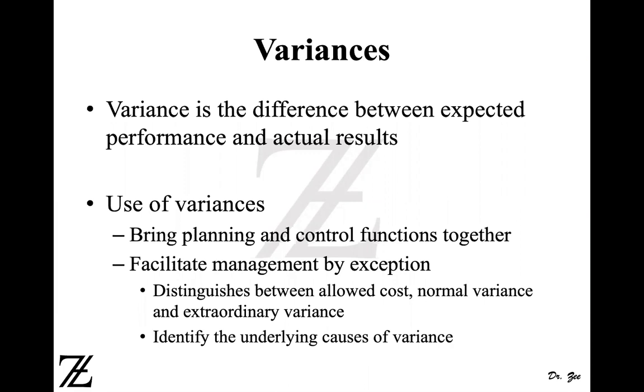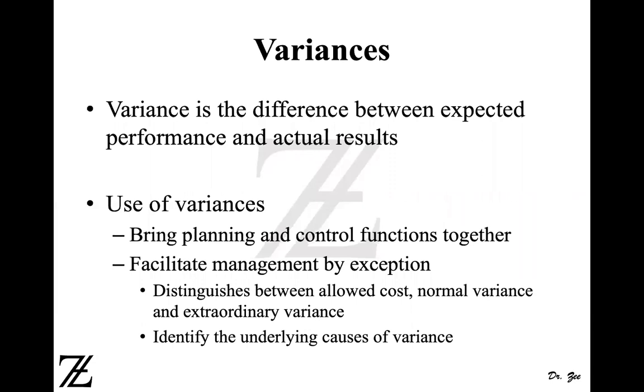Now we use variance for planning and control functions, right? We plan at the beginning of the period, whether it's the beginning of a month, quarter or a year, and then we try to control it. So every month, every quarter, we try to find out if we are on track or not. And as soon as we find out that we are out of track or we are diverging from our direction, then we try to modify our plans so we can get back on track as soon as possible.